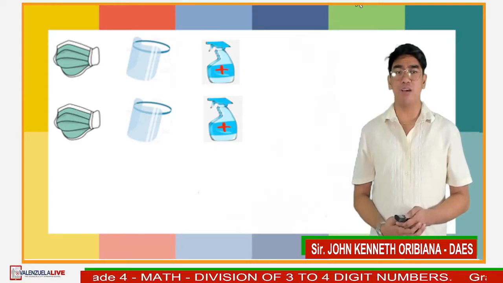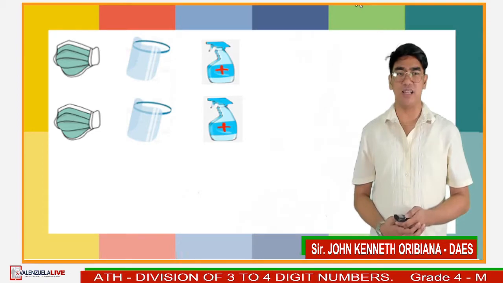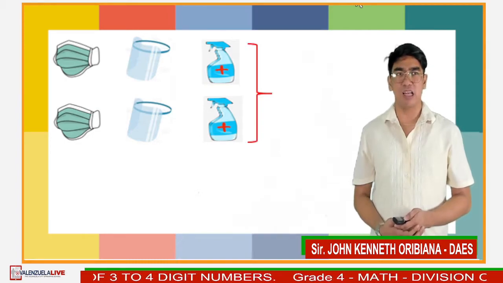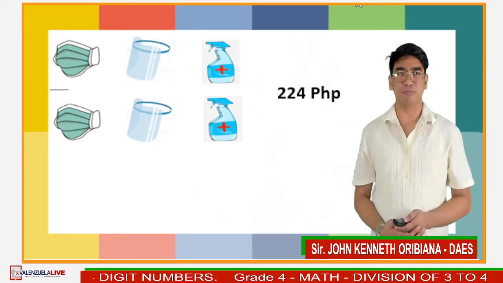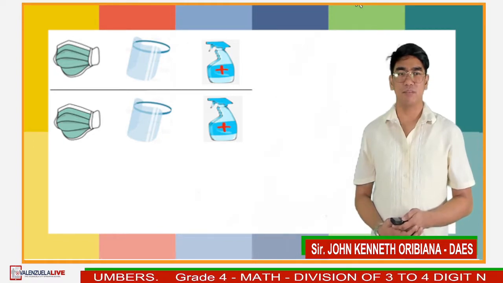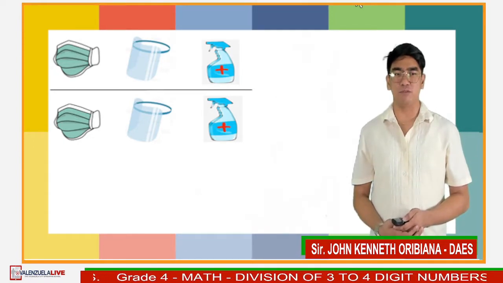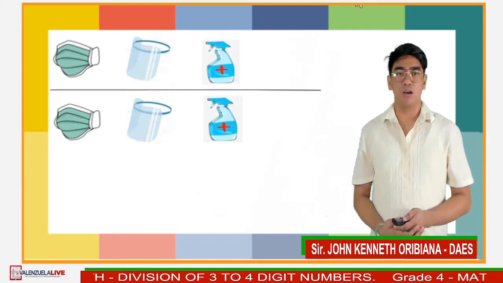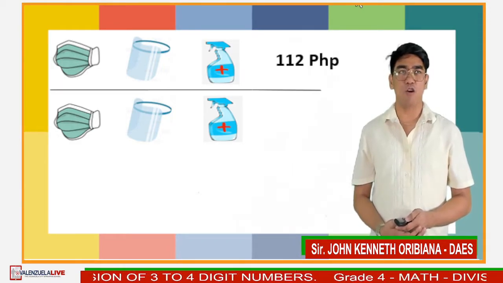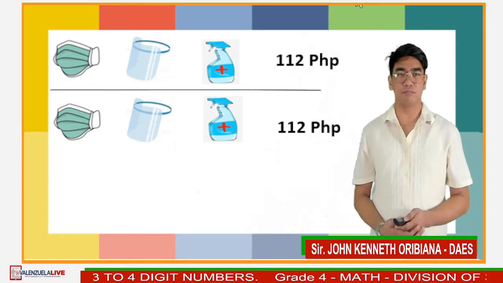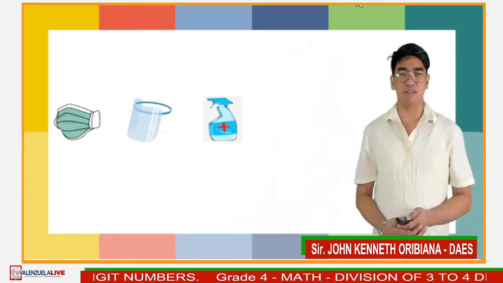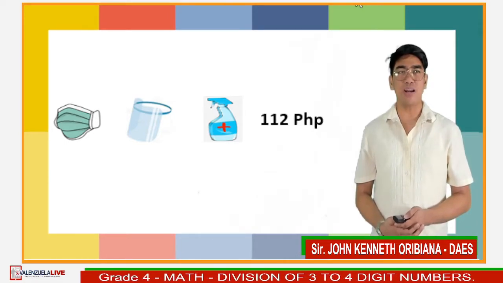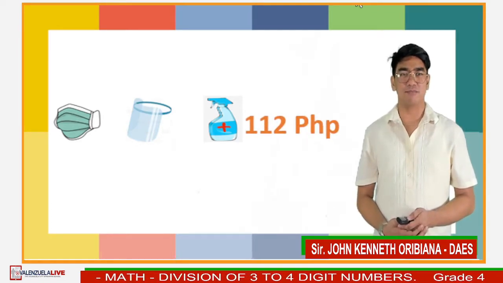Since there are two groups of one face mask, one face shield, and one alcohol, then we just have to divide it by 2. Divide the total cost by 2, dividing 224 by 2. We will get 112 pesos. Therefore, the price of one face mask, one face shield, and one alcohol is 112 pesos.